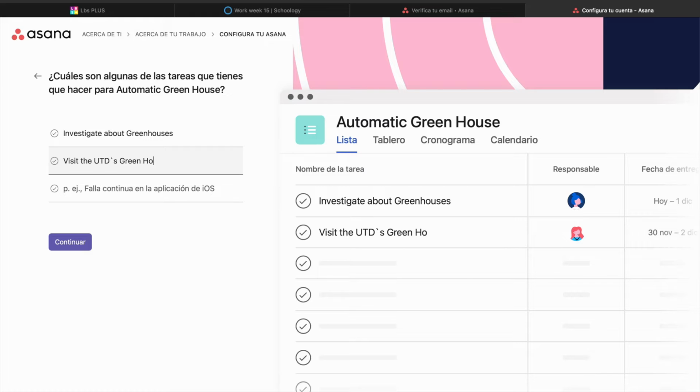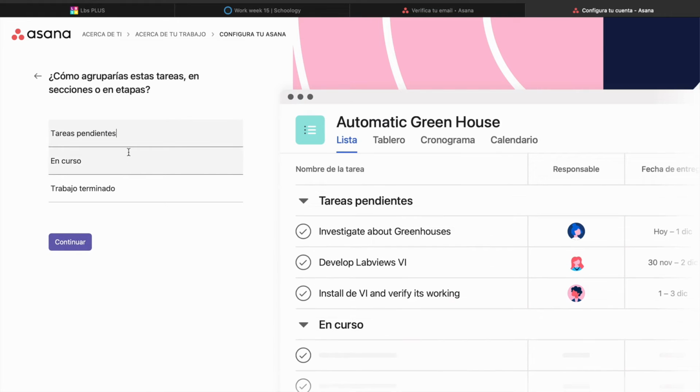First, we have our tasks that we need to accomplish so we can achieve our project. First is to investigate greenhouses, second is to develop the LabVIEW program, and at the third, as you can see, I will cut and paste it to the second, because that was our second step. Here we're pasting it, and at the third, we're going to install our BI and check if it's working, its functionality. Then let's wait. So we continue.